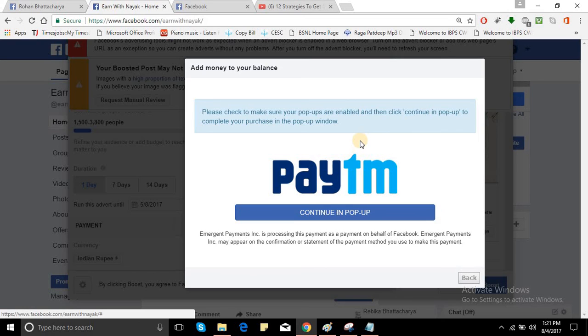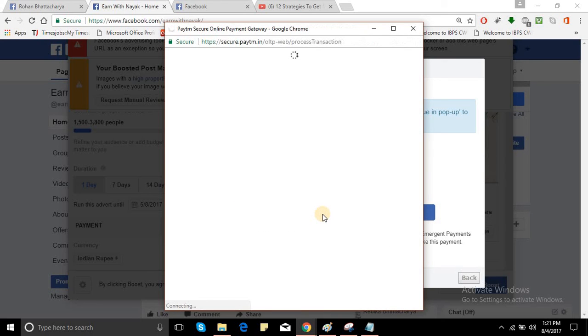Please check to make sure your pop-ups are enabled and then click continue in the pop-up to complete your purchase in the pop-up window. I just do it.